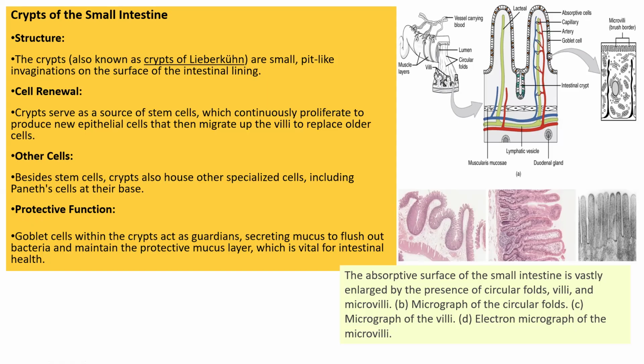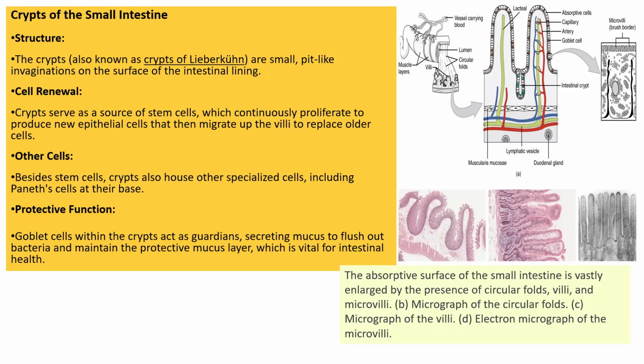So the crypt of the small intestine is known as the crypt of Lieberkühn, which is a small pit-like invagination on the surface of the intestinal lining. This crypt serves as a source of stem cells which continuously proliferate to produce new epithelial cells that migrate up the villi to replace older cells. So it helps to replace older cells because it consists of stem cells.